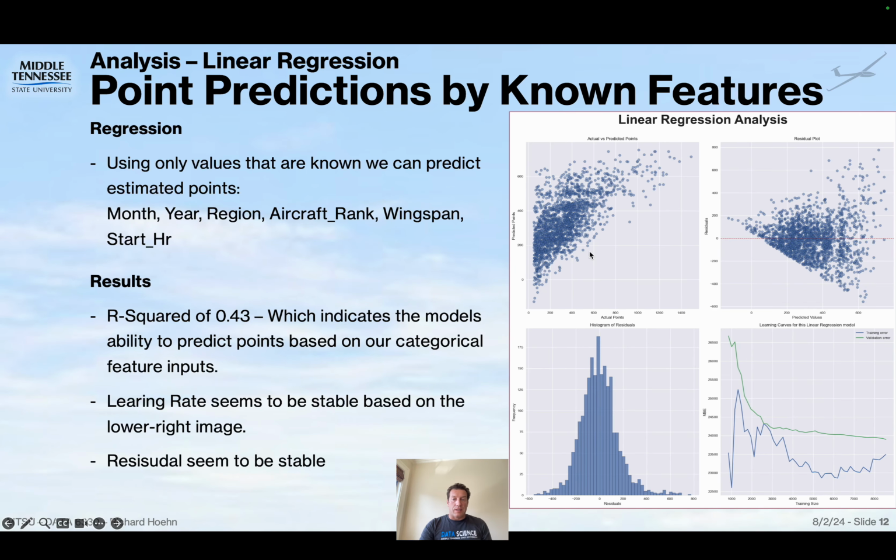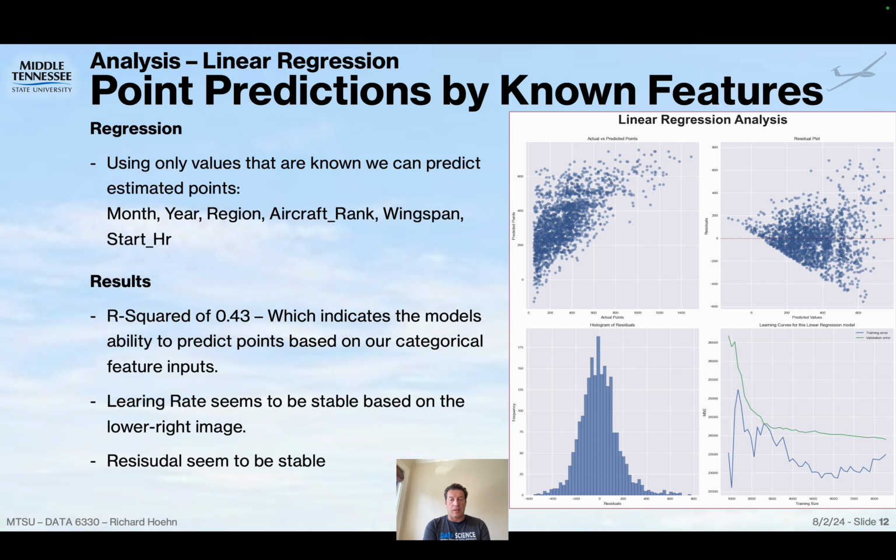So our regression analysis really showed us that our residuals were pretty good. We used month, year, region, aircraft rank, speed, and time of day. We got a 0.43 R squared out of it, which indicates that our model can predict the points at 43% based on our features. The learning rate seemed to be very good, which you can see on the lower right, where it got pretty stable in terms of how well it predicted points. And with the residual plot, you can see that it was normally distributed.